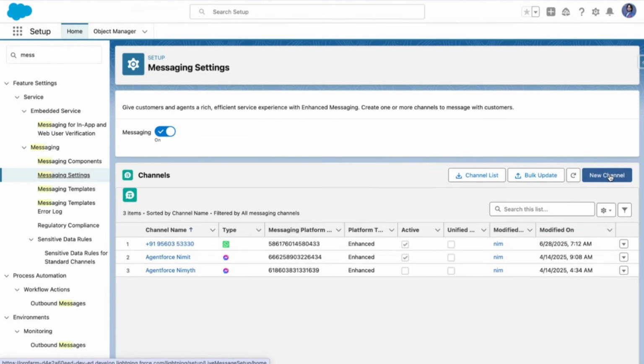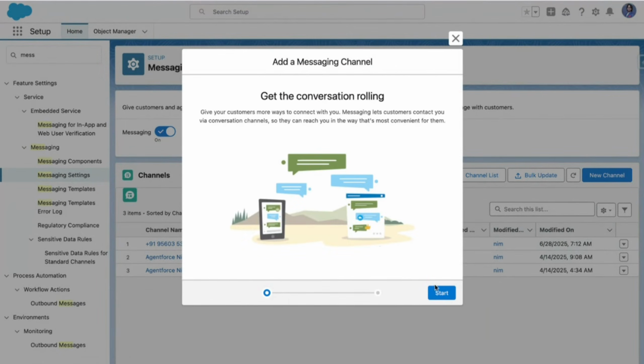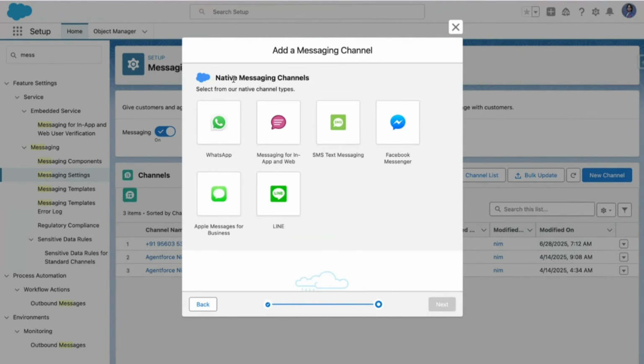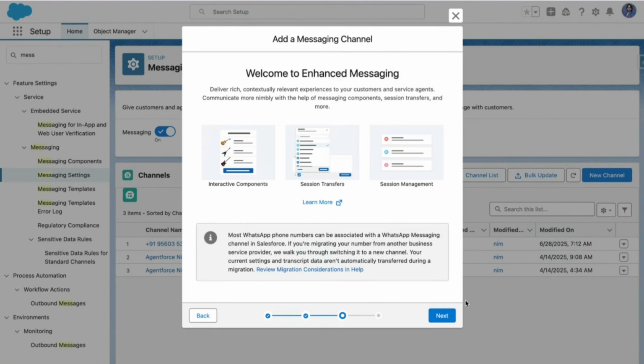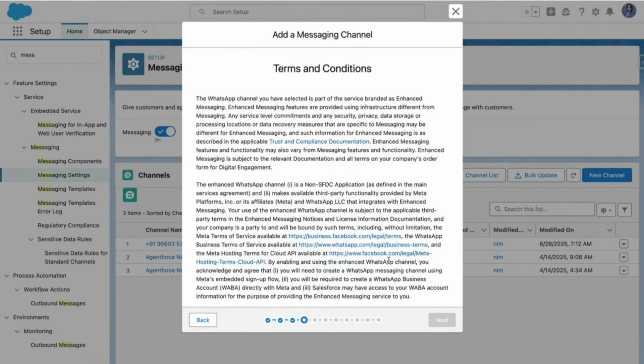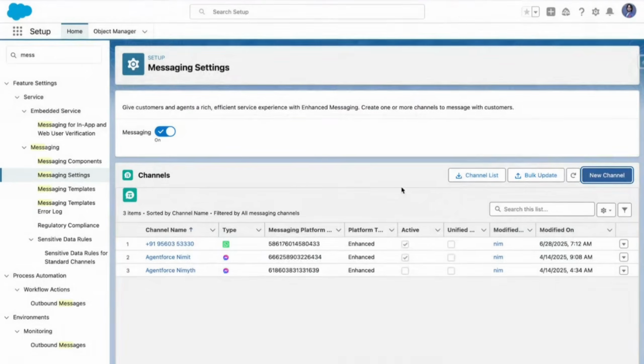If you create a new channel and click on start, these are the certain options, native messaging channels, right? You can have WhatsApp. This is for Community Cloud, Experience Cloud, basically. SMS testing, right? Facebook Messenger, Apple Messages, and LINE as well. Probably there was a new release update from the Agentforce event that they would be bringing more for the messaging channel. So once you click WhatsApp, it would take you through all the information here. You need to click on this and so on. You can continue that. I've already done that.